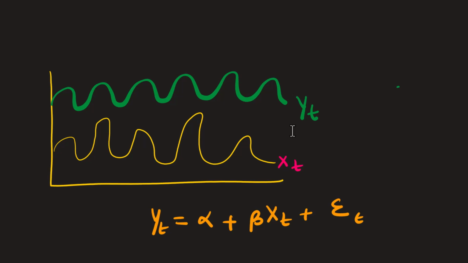If at least one of the series is non-stationary and has some variance which is not constant, we would expect yt also to have some variation if there is a relationship between xt and yt. And in this case, our beta again cannot be constant if the variance is not constant.